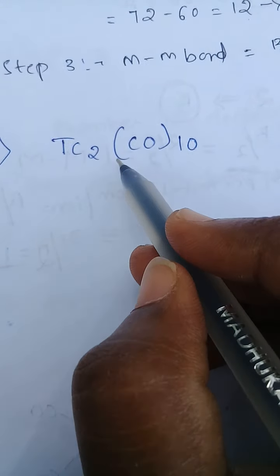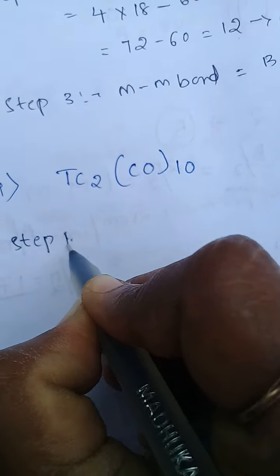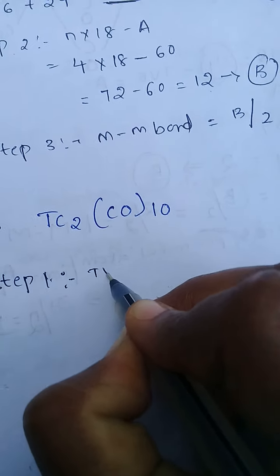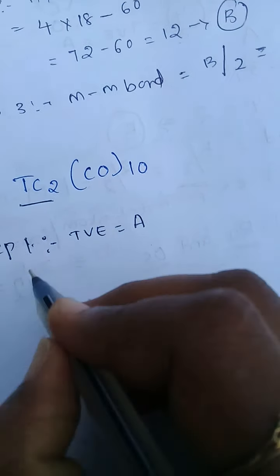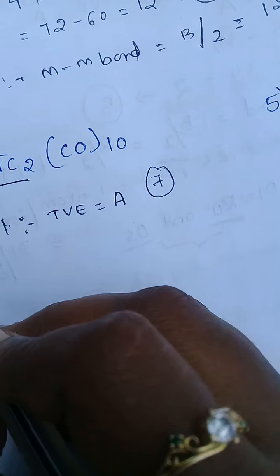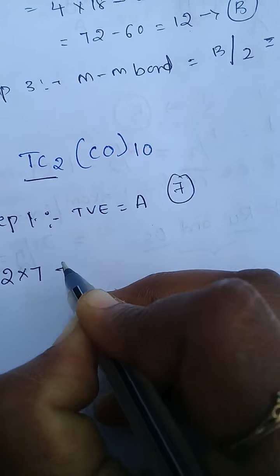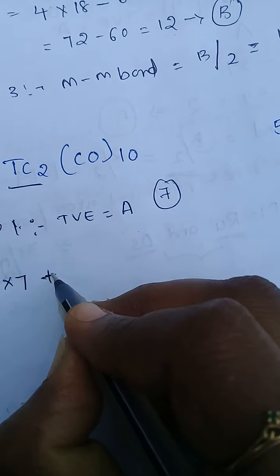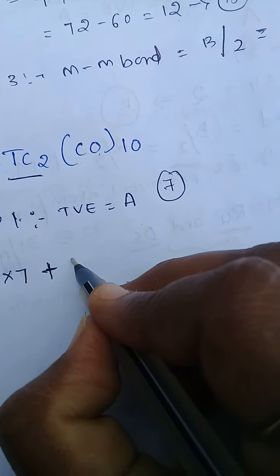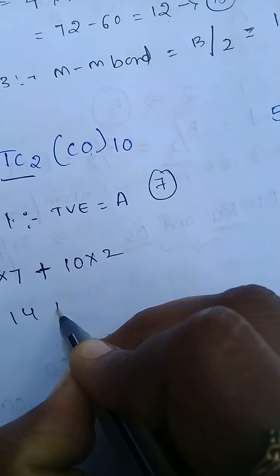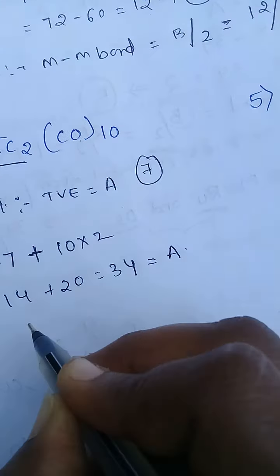Next example, Tc2(CO)10. In the first step, total valence electrons equal to A. Technetium valence electrons 7. So 2 metal atoms are there, so 2 into 7 plus carbonyl donates 2 electrons, so 10 carbonyls are there, 10 into 2, 14 plus 20. Total 34 valence electrons.